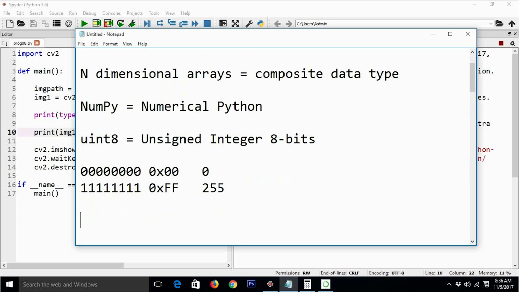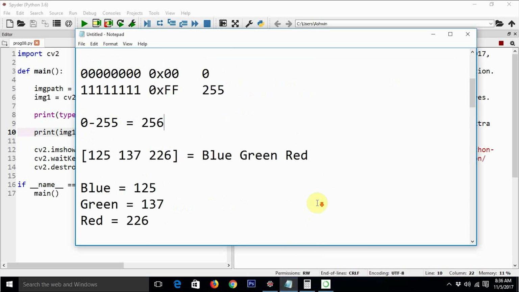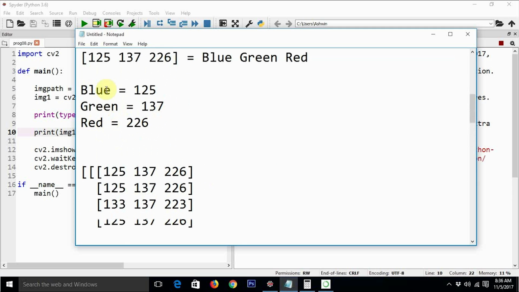So we have values ranging from 0 to 255 for each channel, which is a set of 256 values. Each and every channel here can have any one of these 256 values, from 0 to 255. That's why these numbers are all between 0 and 255.